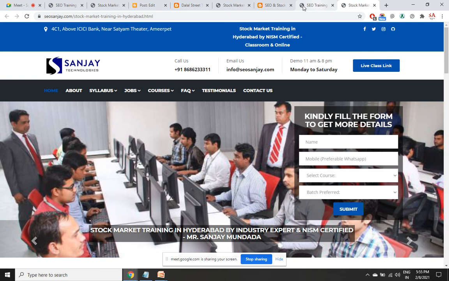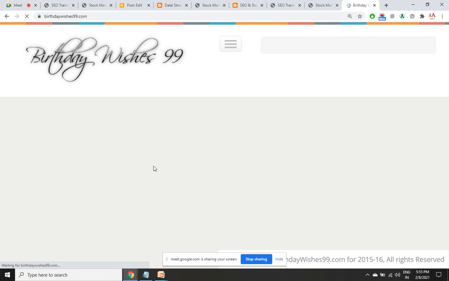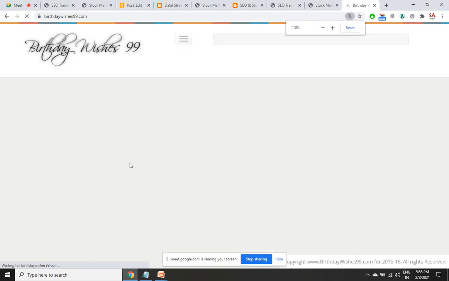I've told you that a backlink can come in the form of an image or it can come in the form of text. Let me visit one of the pages in Bate Vishas. There you should be able to see a backlink to the home page.